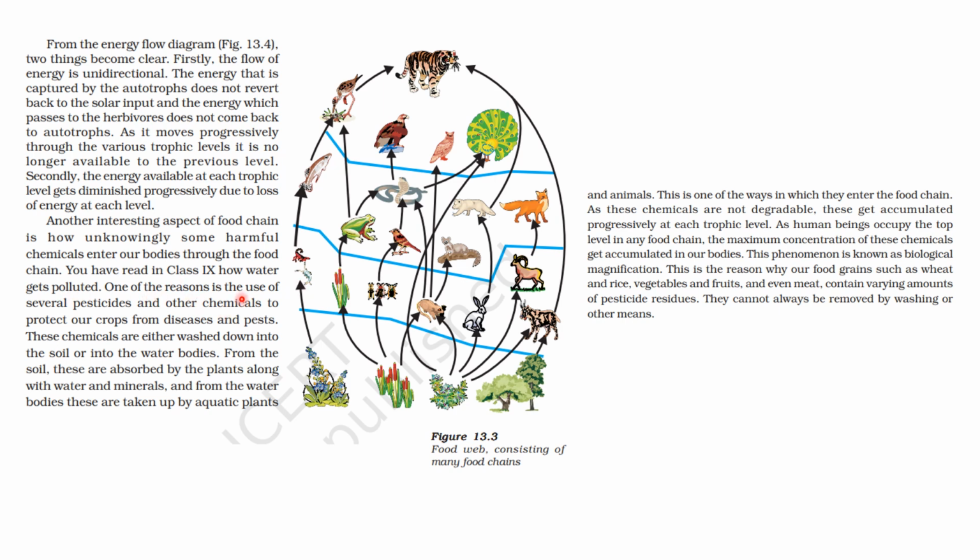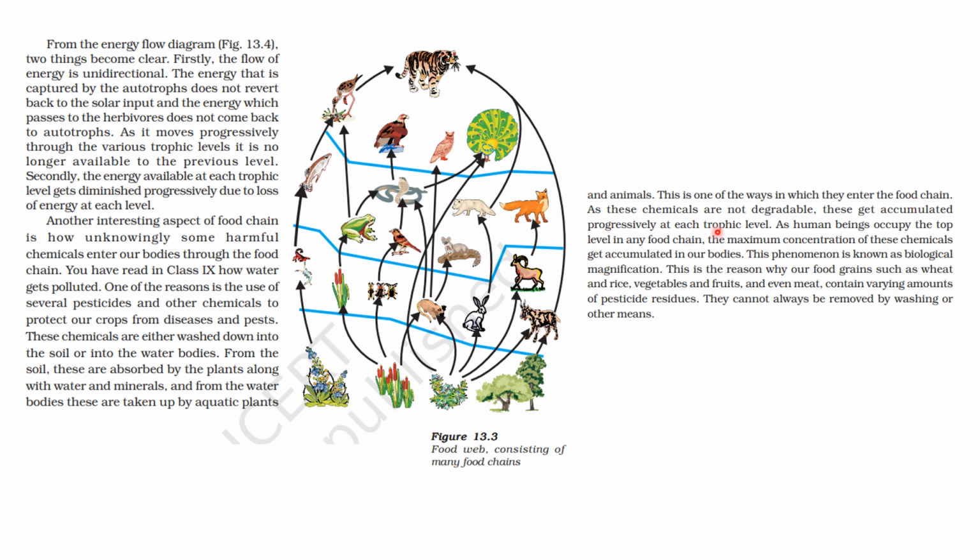ओके. One of the reasons is the use of several pesticides and other chemicals to protect our crops from diseases and pests. Okay. Now these chemicals are either washed down into the soil or into the water bodies. Now from the soil these are absorbed by plants along with water and minerals. ठीक है. यहाँ plants ने इसको absorb कर लिया, pesticides को, chemicals को. Okay, and from the water bodies they are taken up by aquatic plants and animals. Okay, so this is one of the ways in which they enter the food chain.